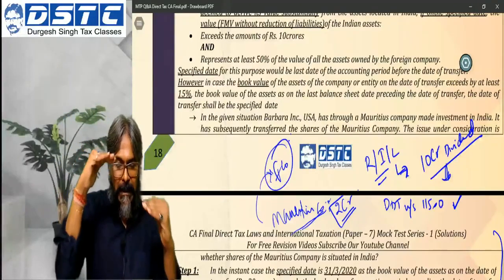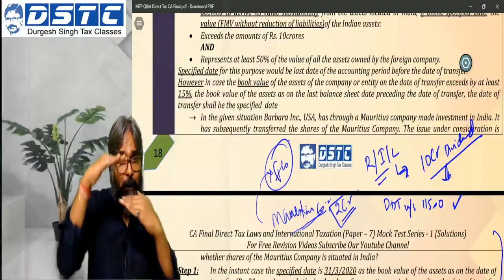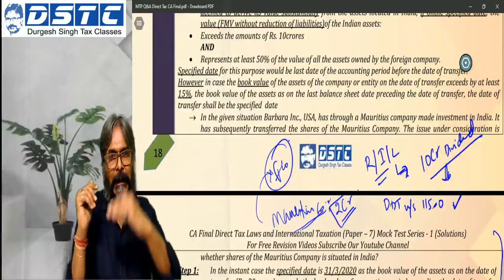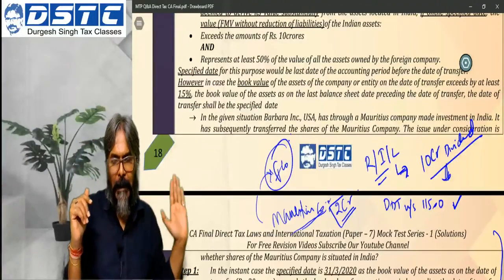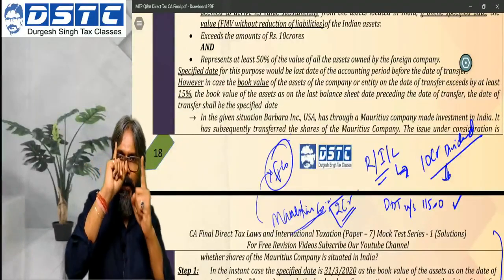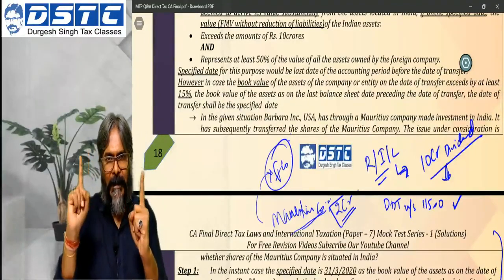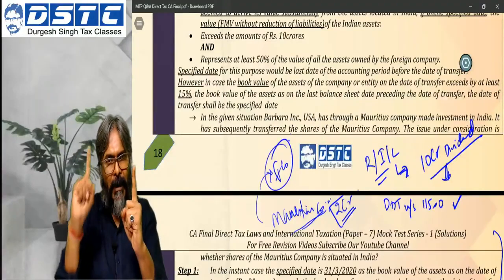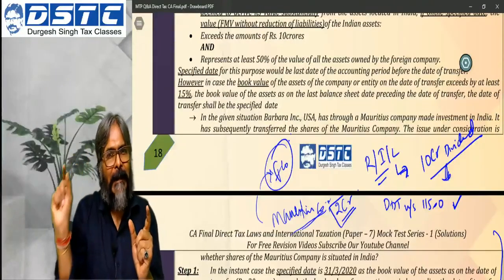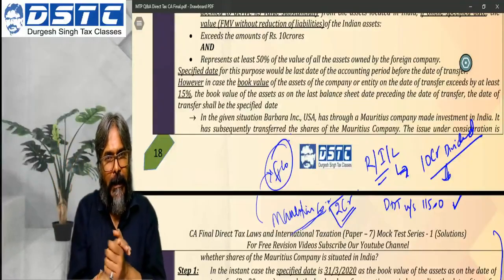Again, I am repeating, students, just pay attention here. 2 layers. Layer 1, all persons other than company. Layer 2, only for company. For layer 1, all the non-residents will have a full exemption under 1034.